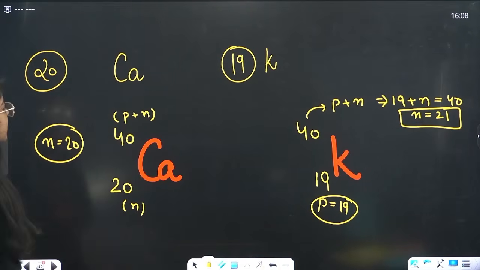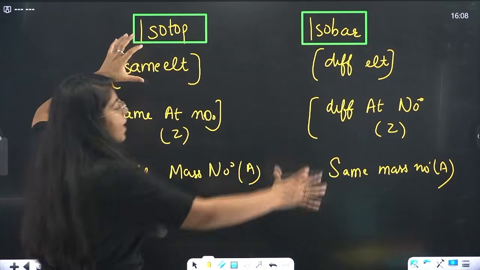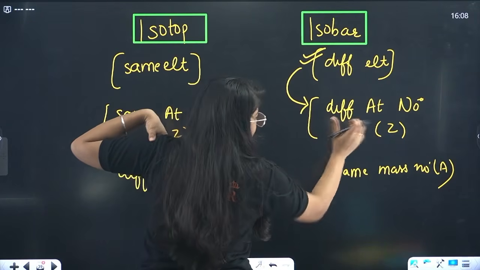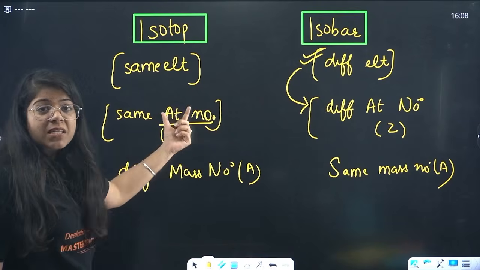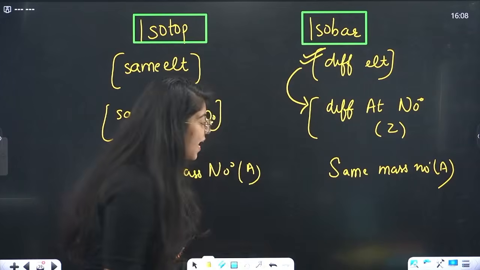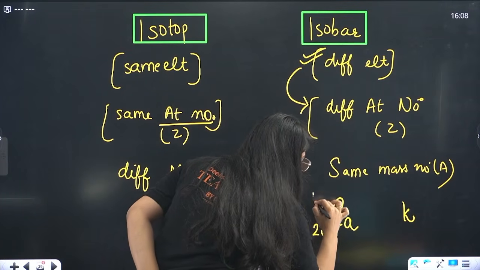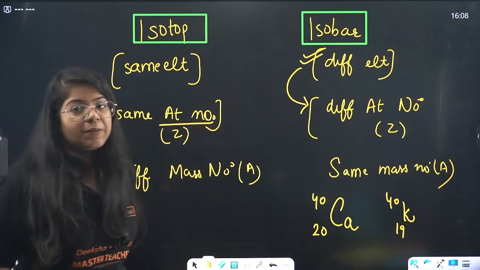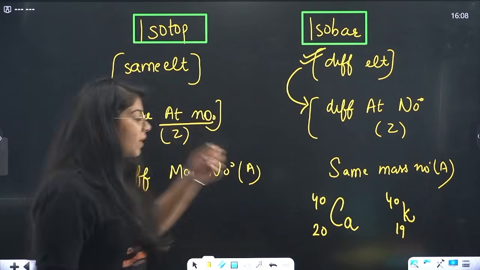How do we remember this? Isotope is the same element. Isobar is a different element. Of course, if something is different, it will have a different atomic number. If two elements are the same, they have the same atomic number. If atomic number is the same, mass number is different. If atomic number is different, mass number is the same. We have the example of calcium and potassium: 20, 40, mass number is the same, 40, but the number of electrons and neutrons differs. It has one more neutron.